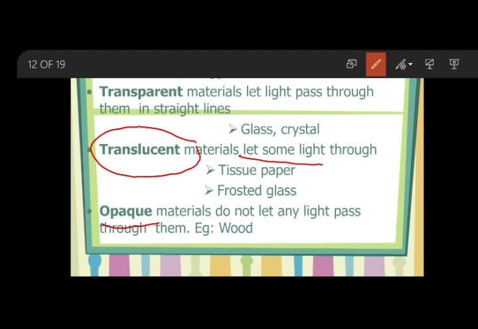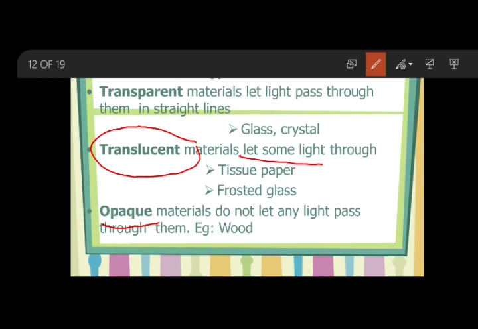Oil paper is there, butter paper is there, trace papers. All these things are examples of translucent materials because they allow some amount of light to pass through them. It is not going to block fully, but it will allow some light. So, are you clear, my dear children?